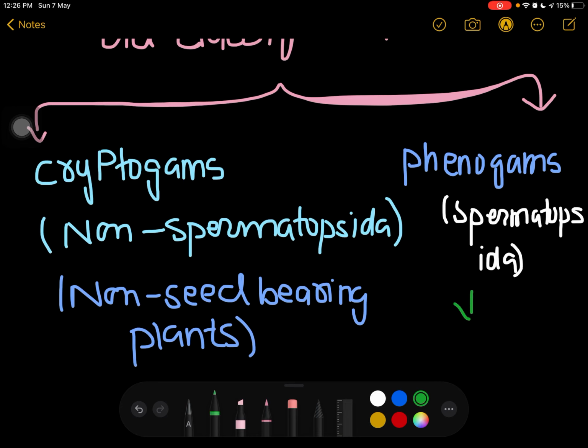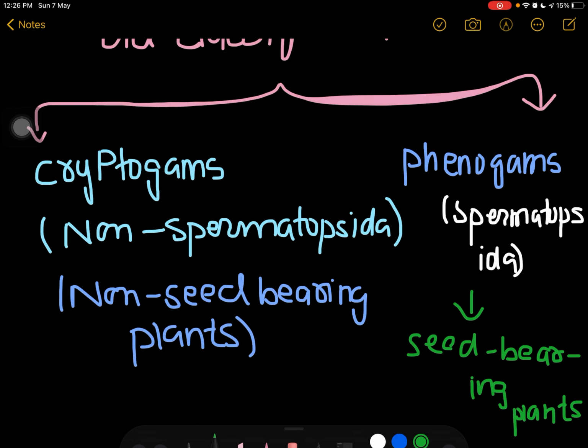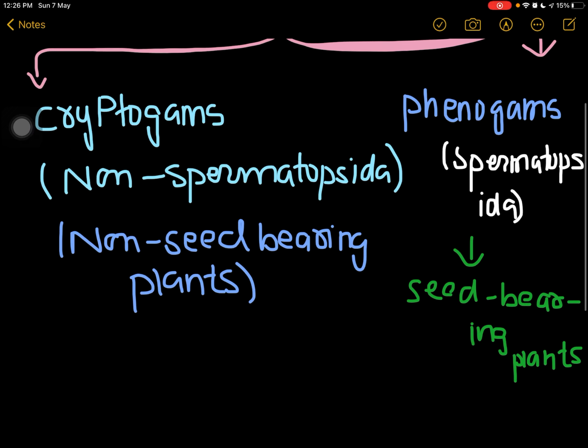Basically, these are the seed bearing plants. So these are the two classifications, cryptogams and phenogams.